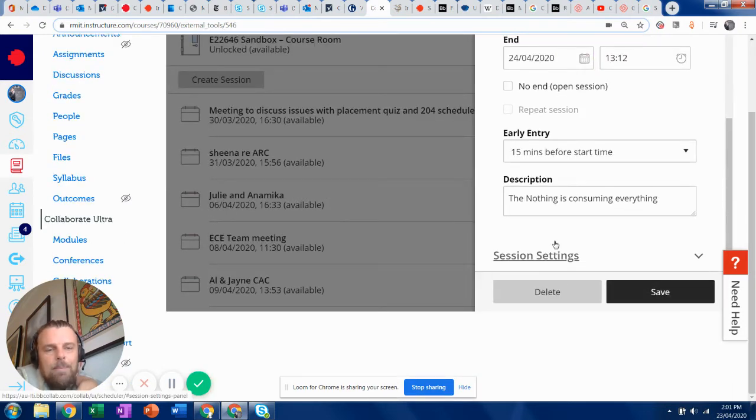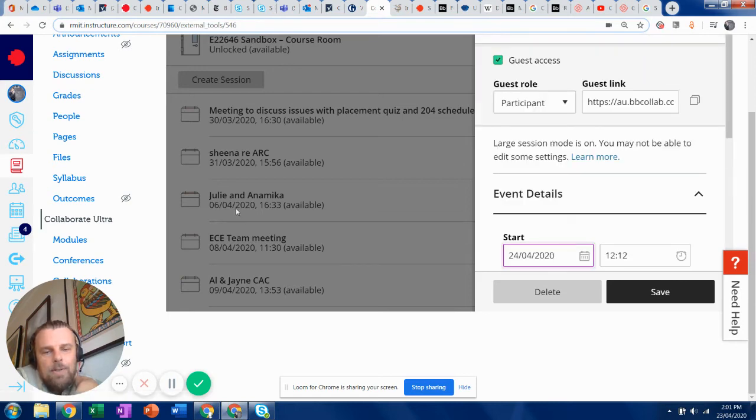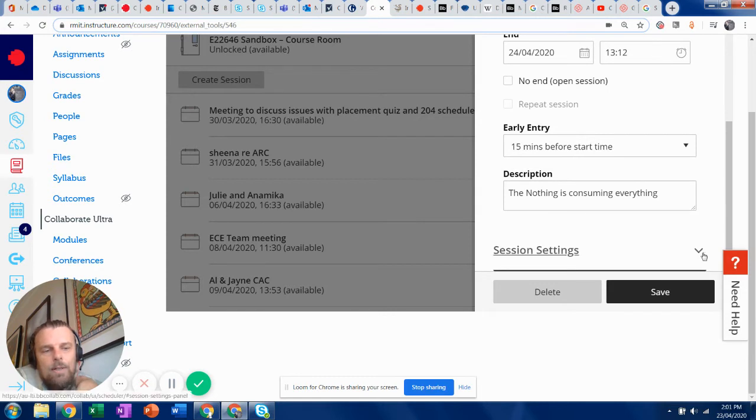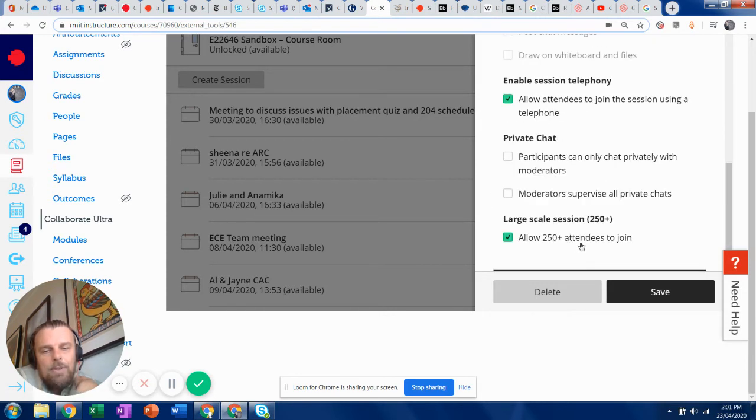Yes, we can. There was something else that came up where reoccurring sessions had been set, and then we needed to turn on the 250 plus after that recurring session had been set. You can only change the parent session so that change can cascade through the reoccurring sessions that have been set up. However, any changes that we made, so we turned on the allow 250 attendees, right? And then some errors happened.